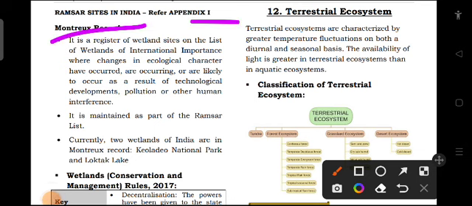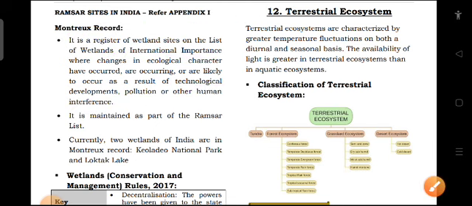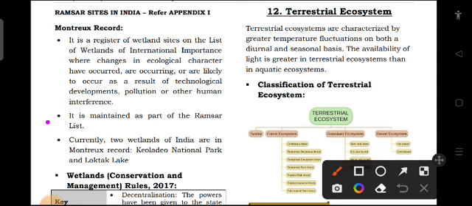It is a register of wetland sites on the list of wetlands of international importance where changes in ecological character have occurred, are occurring, or are likely to occur as a result of technological development, pollution or other human interference. So if some ecological character has changed over the years, then it will be included in the register called the Montreux Record. It is maintained as part of the Ramsar List.